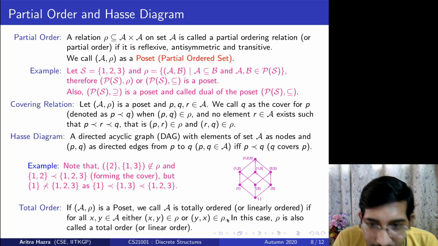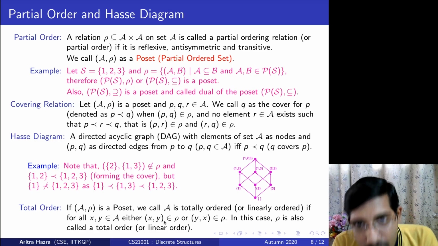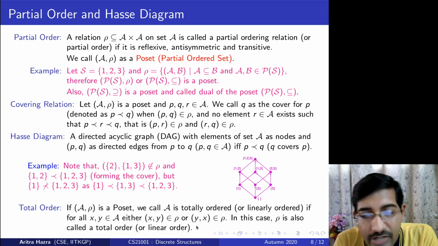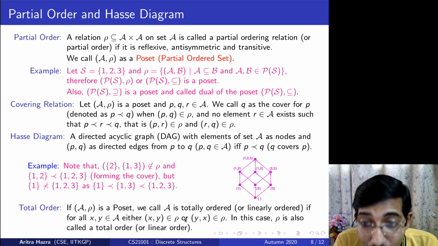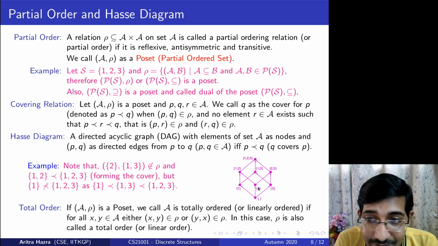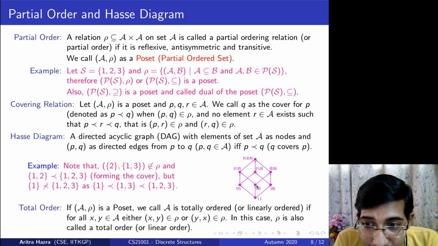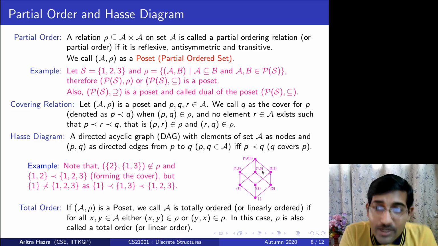The difference here is that though the reflexive, antisymmetric and transitive properties are valid, in total order I could have either xy or yx in the relation, whereas in partial order I could have nothing. Yx and xy both I could eliminate. It's the case for 2 and 1, 3. See, I do not have any edges from 2 to 1, 3 as well as 1, 3 to 2. So there is no relation between 2 and 1, 3.